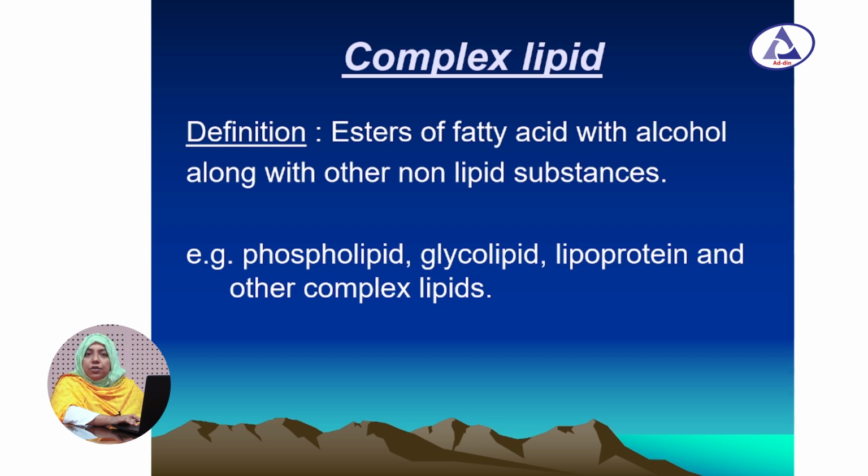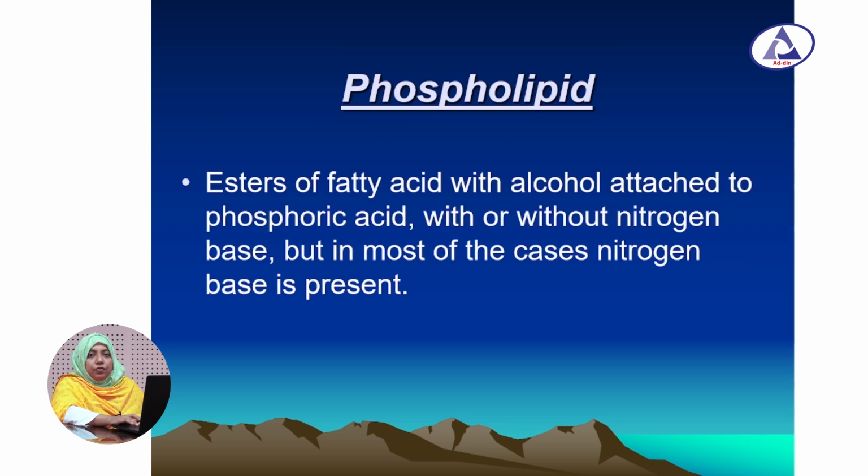Now our second classification, that is complex lipid. Complex lipid may be defined as the ester of fatty acid with alcohol along with other non-lipid substances. These non-lipid substances may be phosphate group, may be carbohydrate, may be protein. Examples of complex lipids are phospholipid, glycolipid, lipoprotein and other complex lipids. Now phospholipid: ester of fatty acid with alcohol attached with phosphoric acid with or without nitrogen base, but in most of the cases nitrogen bases are present.